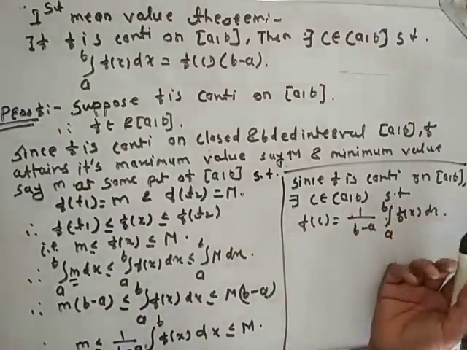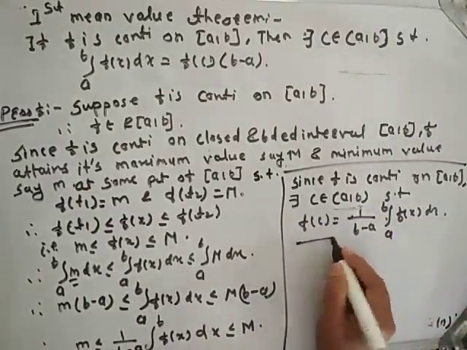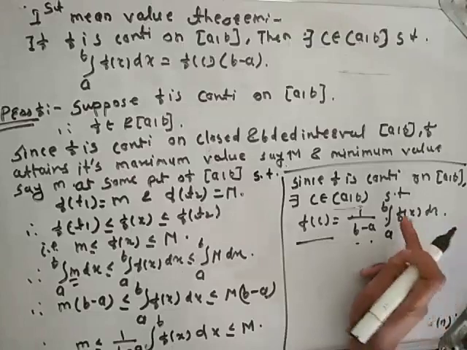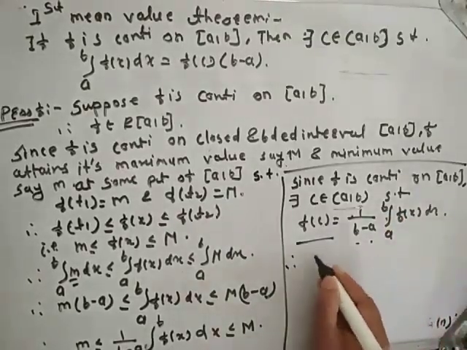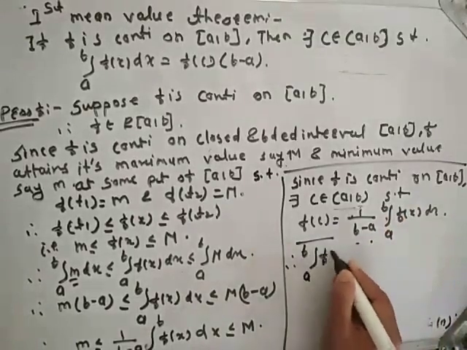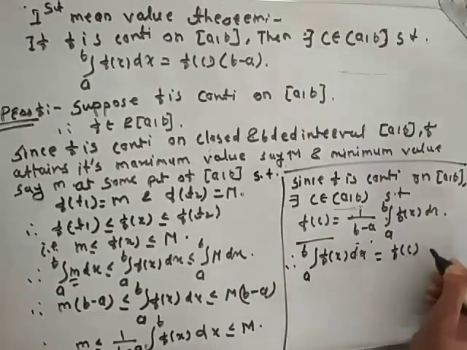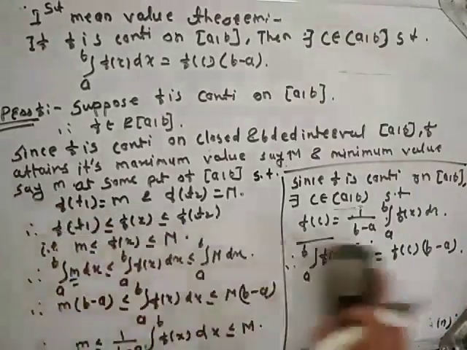Since f is continuous, there exists c in the open interval such that the image of that point is 1 upon (b minus a) times integration from a to b of f(x) dx. Therefore, integration from a to b of f(x) dx is nothing but f(c) times (b minus a). Hence, proof of theorem is completed.